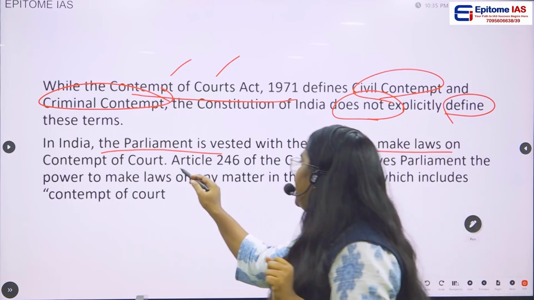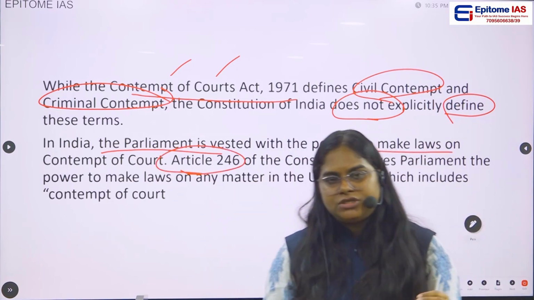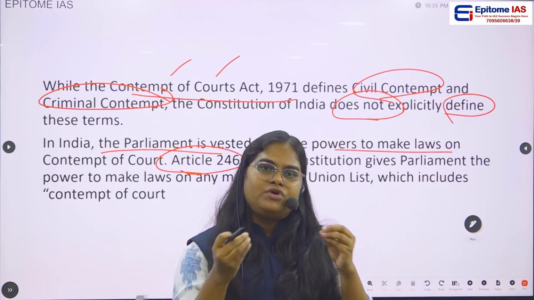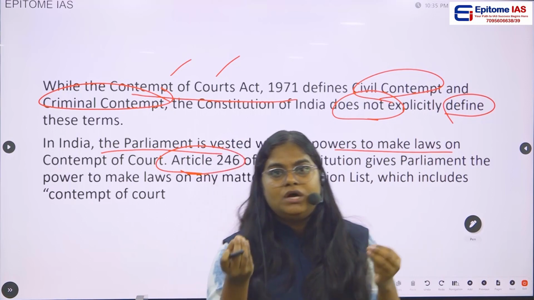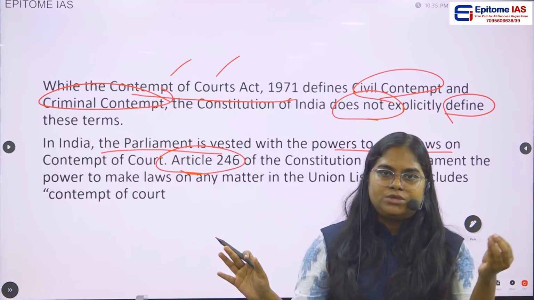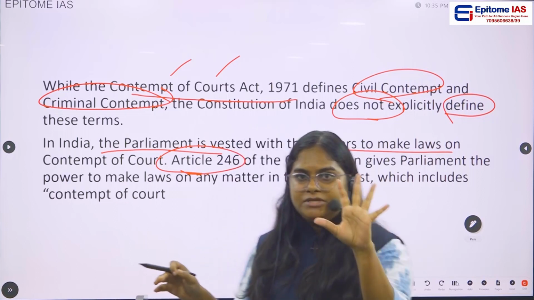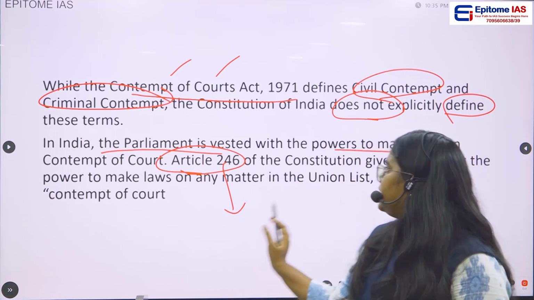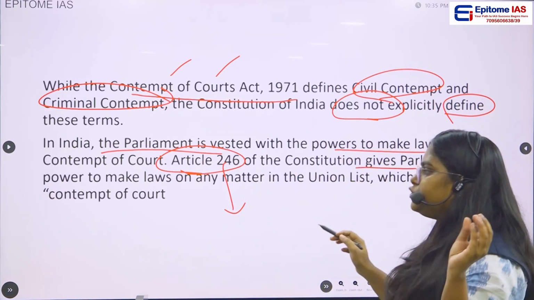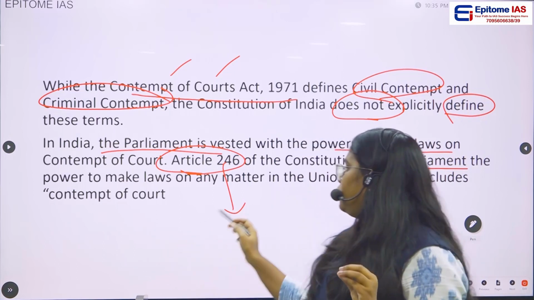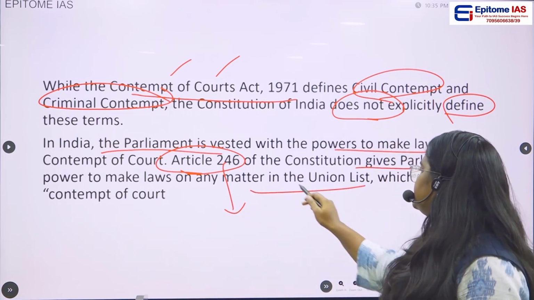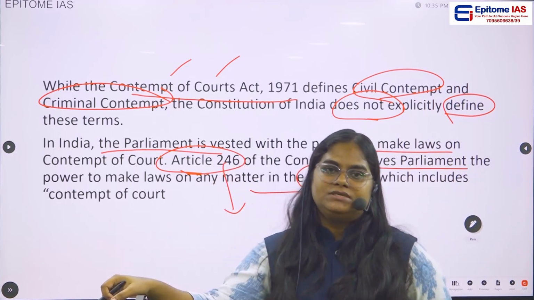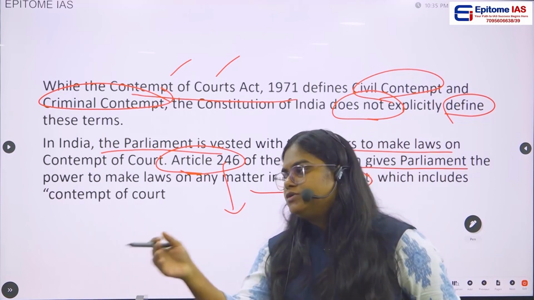To be specific, Article 246 of the Constitution. You might not be able to remember all the articles, so it is okay if you are not able to remember all of them. Just remember some of the important articles, but try to understand that the Constitution of India empowers the Parliament to make laws on this matter. Why? Because this matter is in the union list. Whichever matter is in the union list, obviously the Parliament has the power to make those laws.